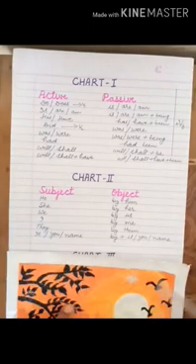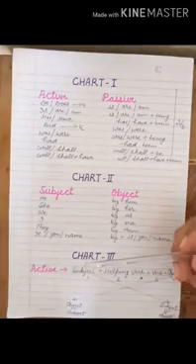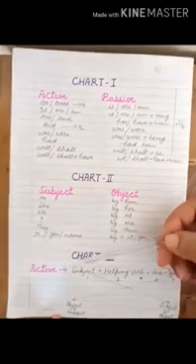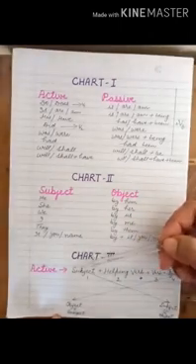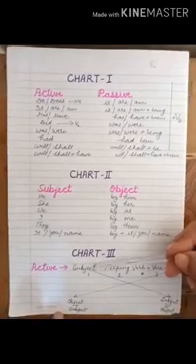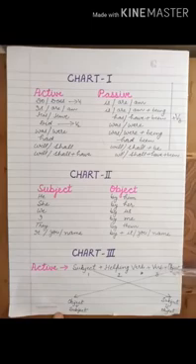And in third chart, and the most important, we must know when we frame a sentence, there are elements of sentence. First is subject, second is helping verb, third is verb, and fourth is object.